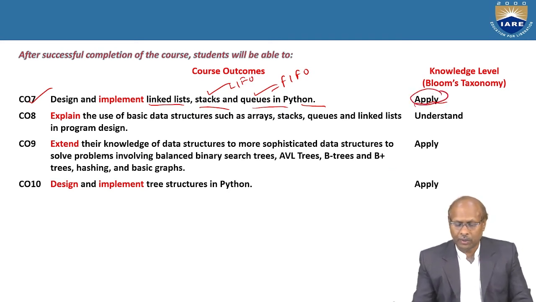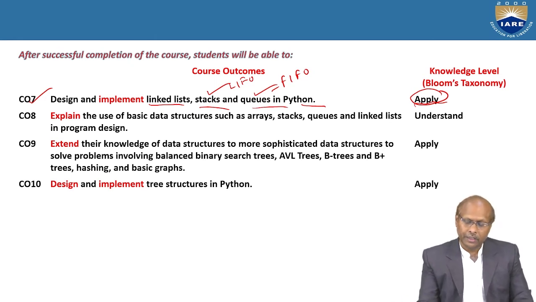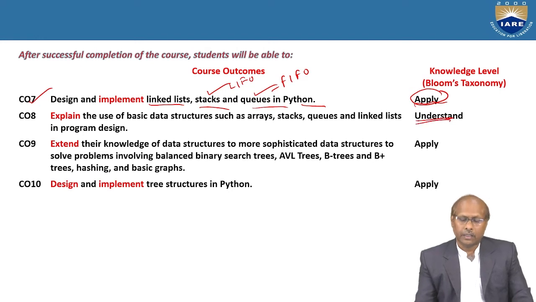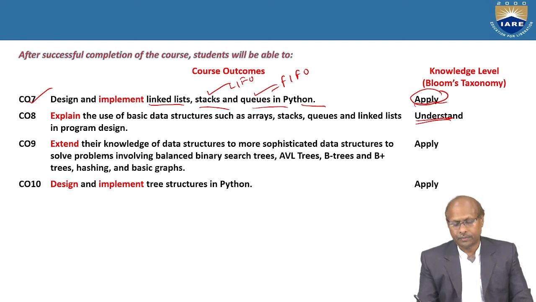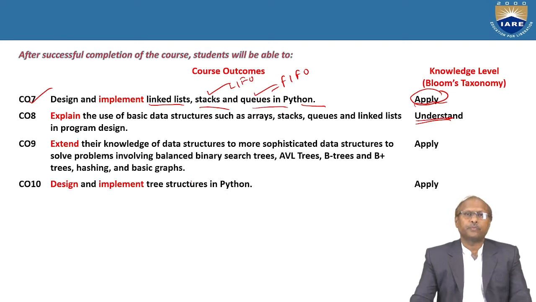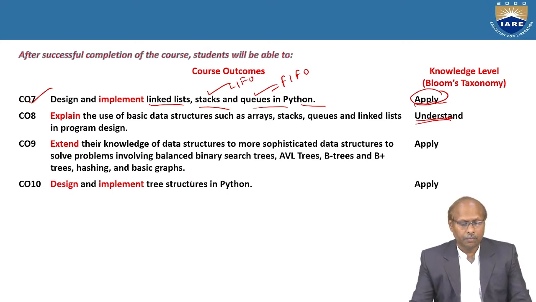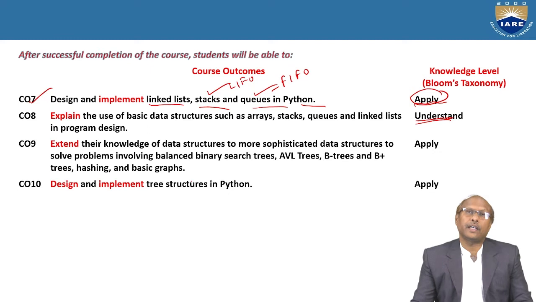Remember, under Bloom's taxonomy, there are various levels of knowledge. The simplest one is remember, just by-hearting. For example, they may ask what is the order of the stack.